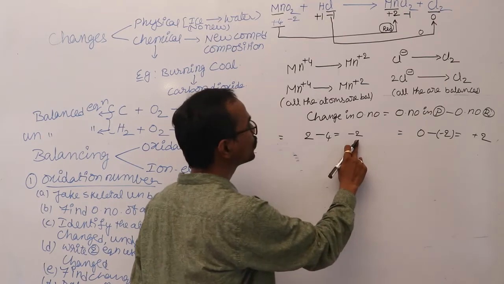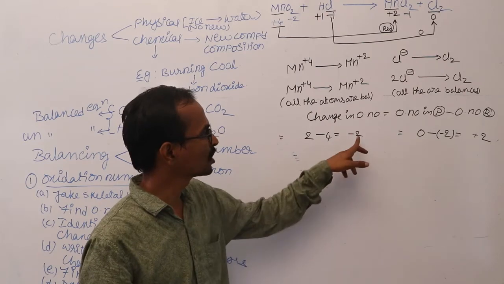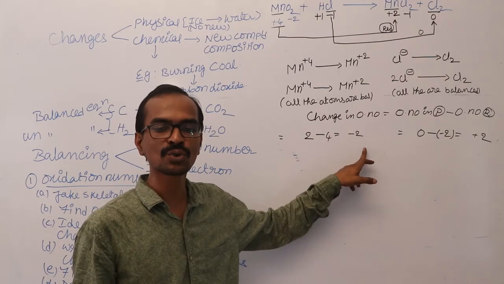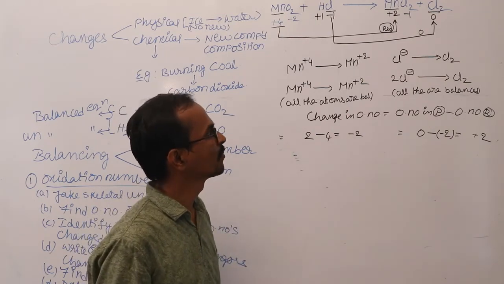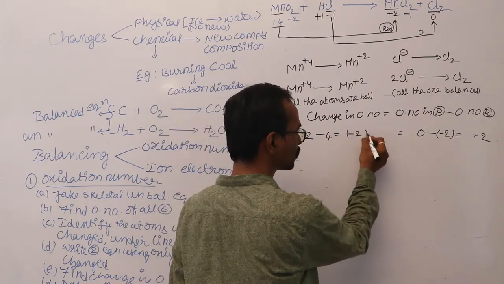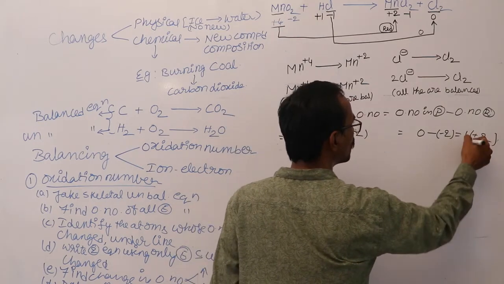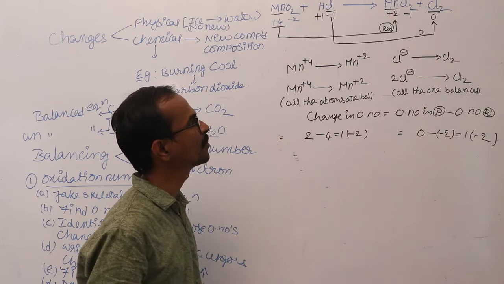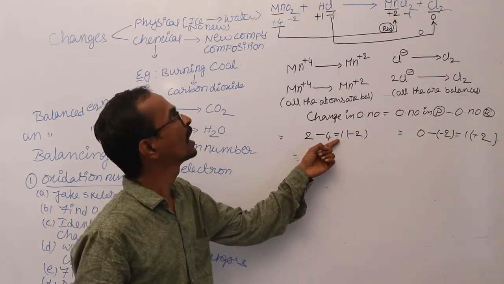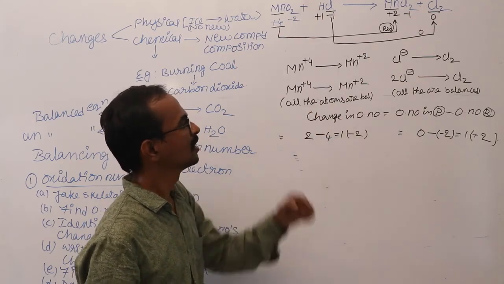So minus 2 is the decrease in oxidation number, and plus 2 is the increase in oxidation number. So here both are balanced. If both the changes in oxidation numbers are equal, the coefficient here will become 1 over here. Using these coefficients, you have to write the equation, the reaction.